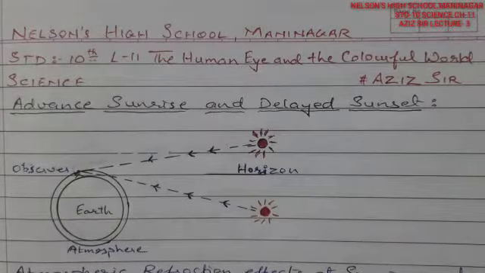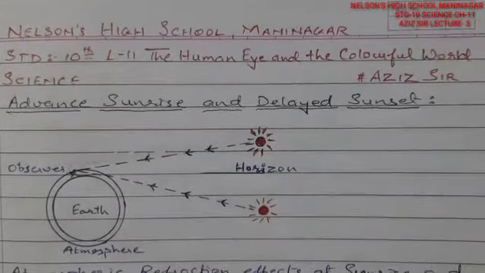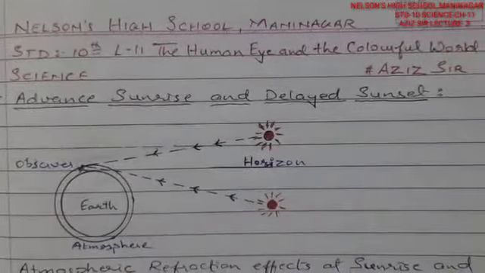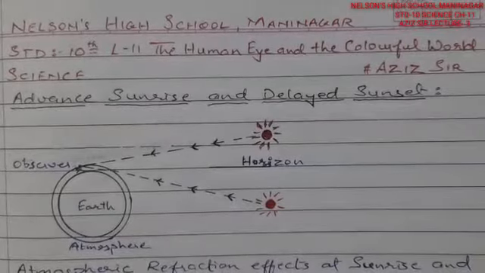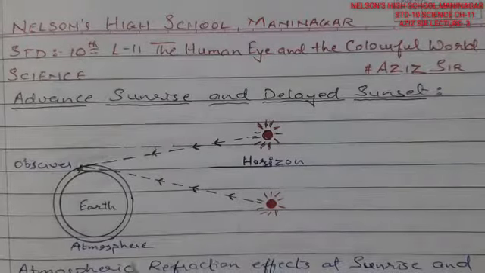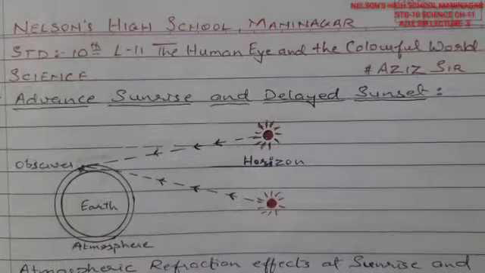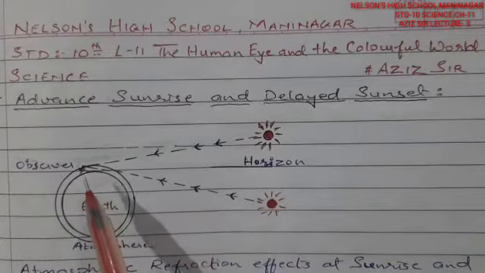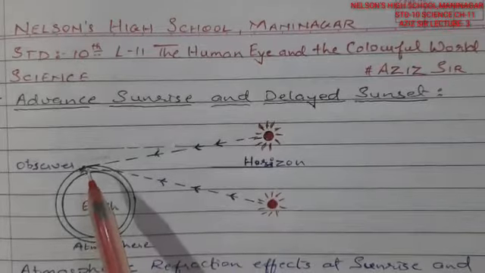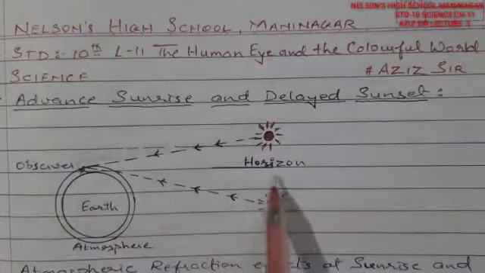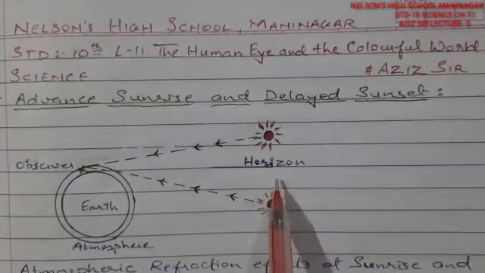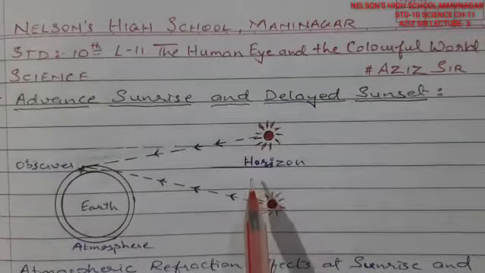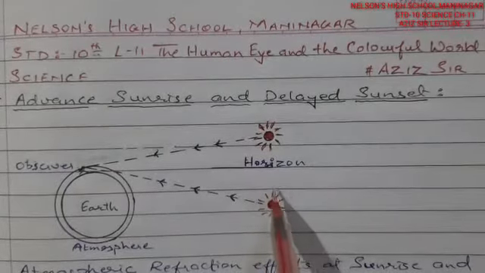In this particular lecture, we are going to start with advanced sunrise and delayed sunset. As you are able to see in the diagram here, this is a diagram of the Earth and its atmosphere. This is the Earth here, and the surrounding is the atmosphere. As we are standing on the Earth, we are counted as an observer. This is a horizontal position which is called the horizon. That means we are going to count the position of the sun with regard to the horizon.